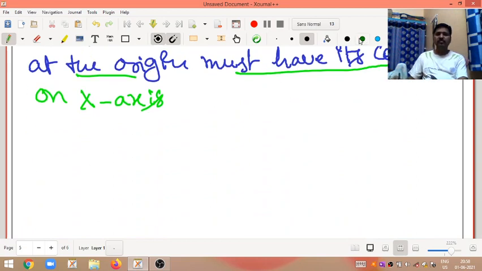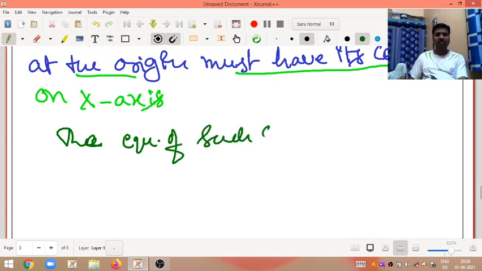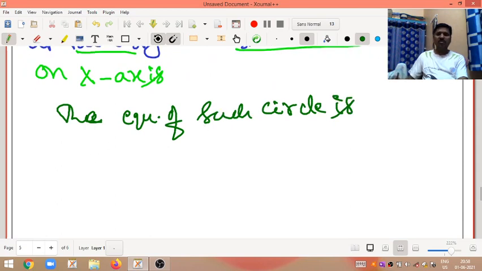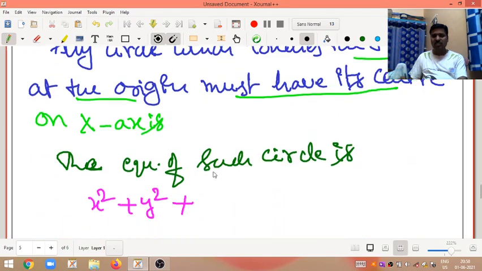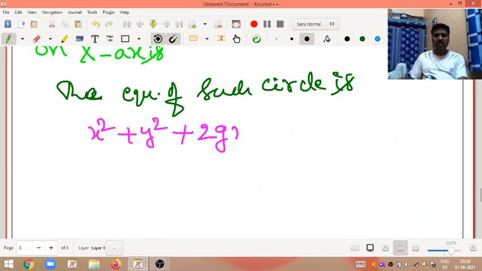The equation of such a circle: we all know x square plus y square plus 2gx plus 2fy plus c, and since the center is g comma 0, the y coordinate is 0, so 2gx is equal to 0 will come.